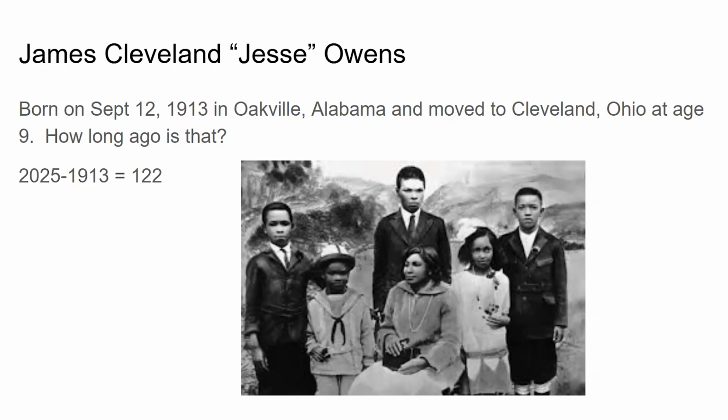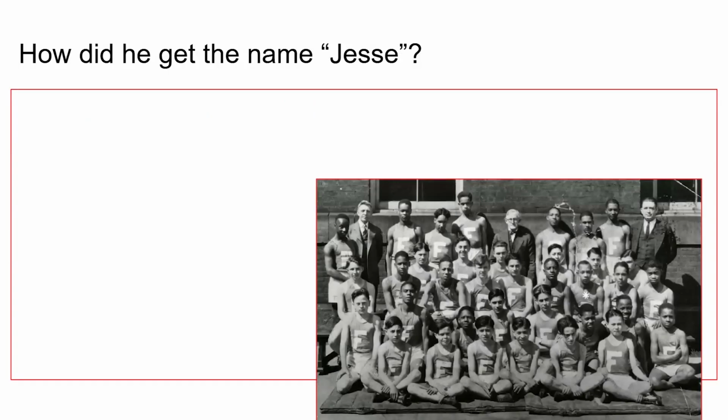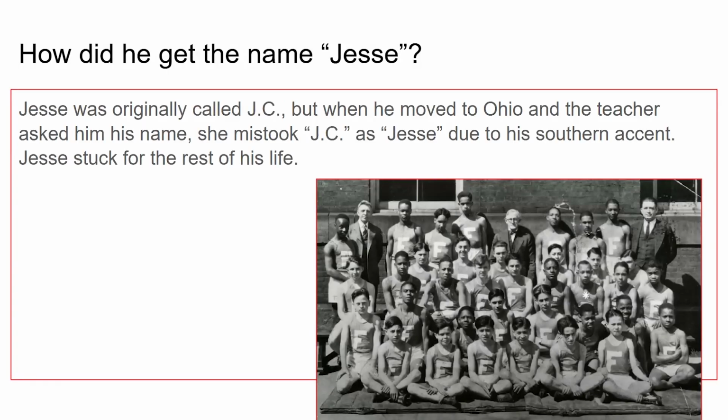And that is a picture of Jesse with his siblings. I believe Jesse is on the far right. How did he get his name Jesse? Jesse was originally called JC, but when he moved to Ohio and the teacher asked him his name, she mistook JC as Jesse due to his southern accent. Jesse stuck for the rest of his life.